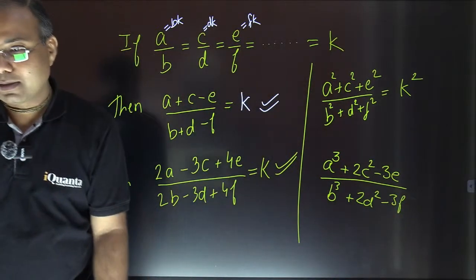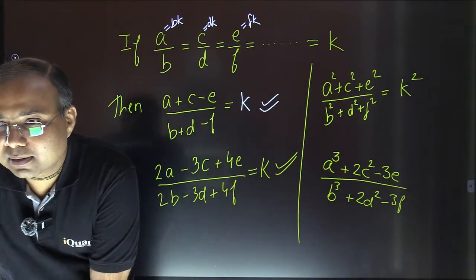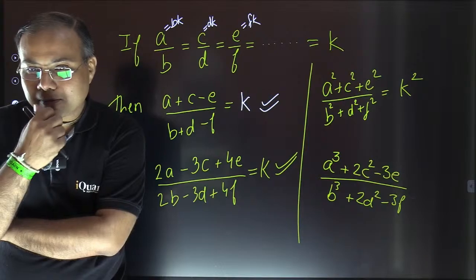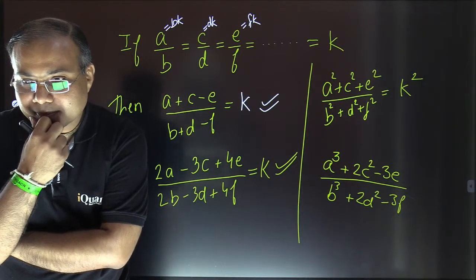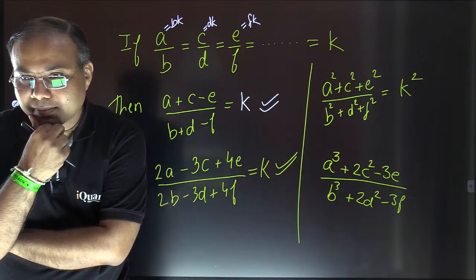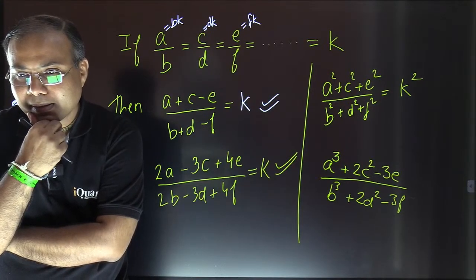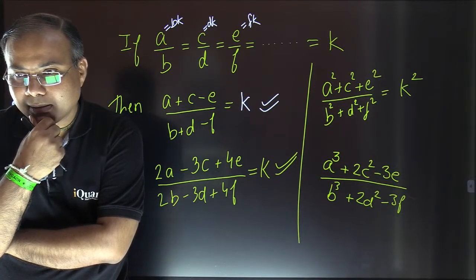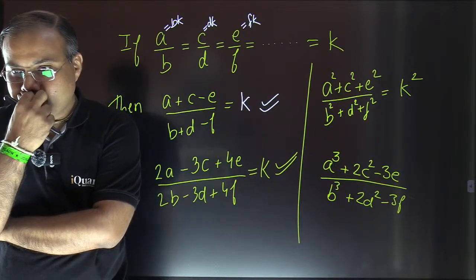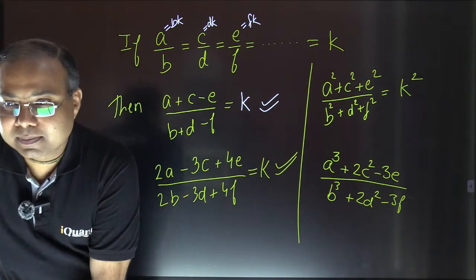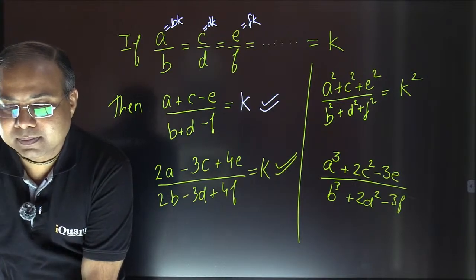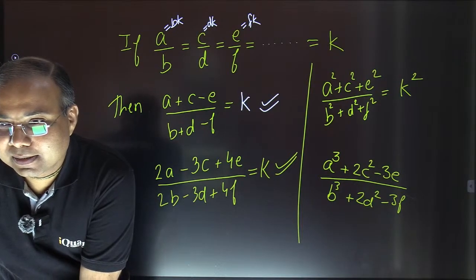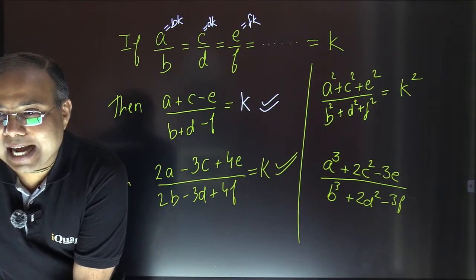Now tell the answer. Fast, please. Yes, exactly, Prerna. Good. Now the answer is cannot be determined.